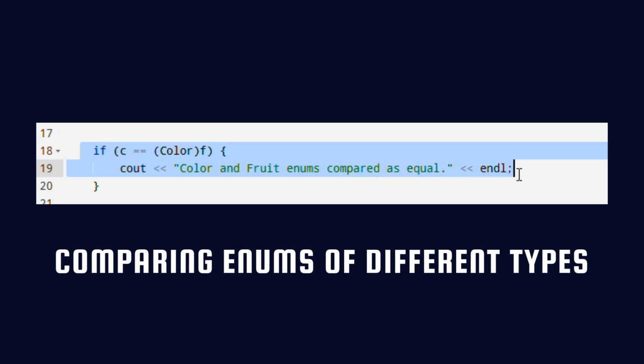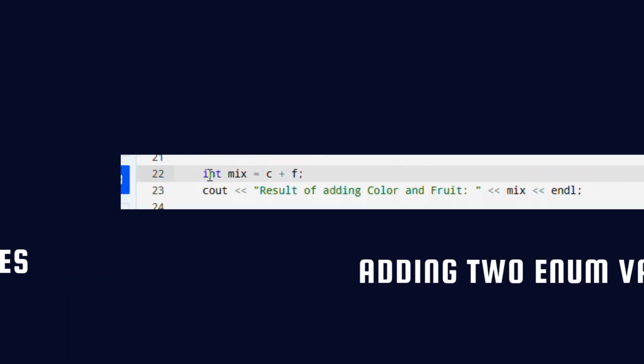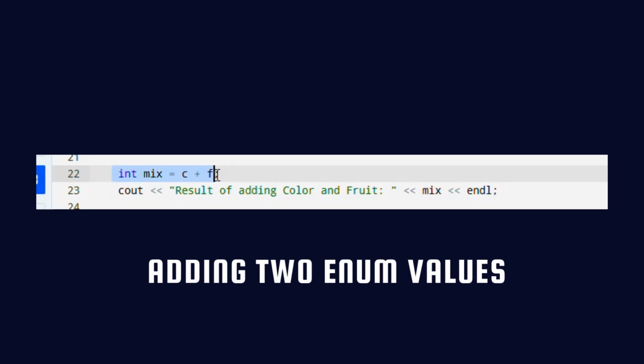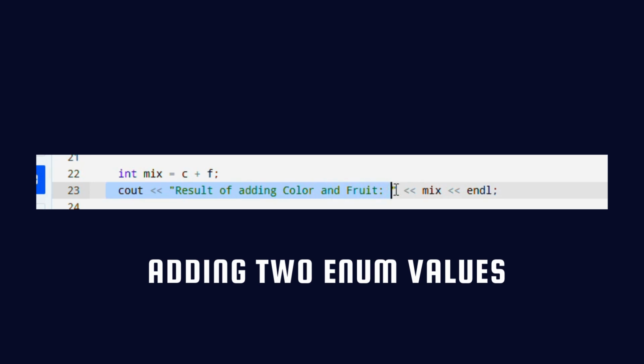Comparing enums of different types. I compared color and fruit using color F and the compiler allowed it. It could lead to logical bugs and C++ won't stop you. Adding two enum values, I added C plus F and printed the result. This worked too. Again, no type safety here, just treating enums as integers.